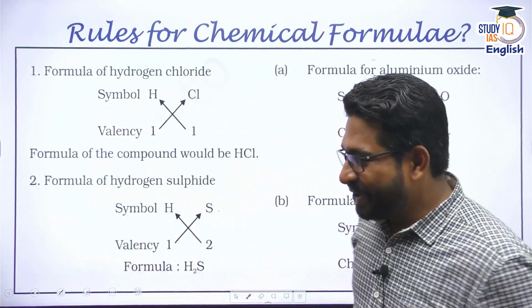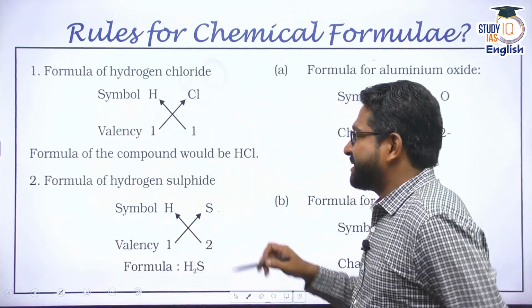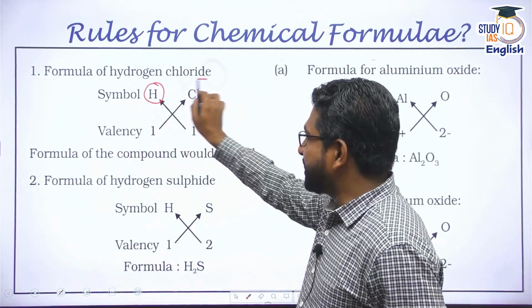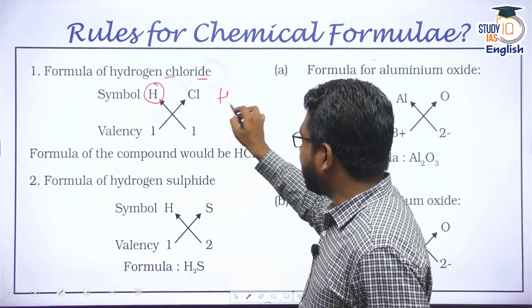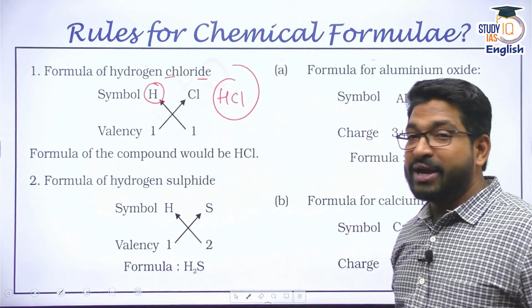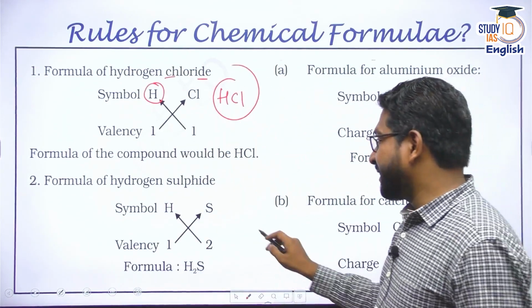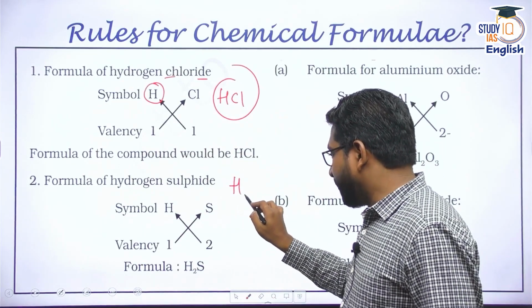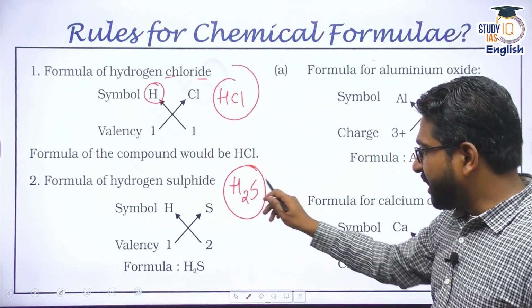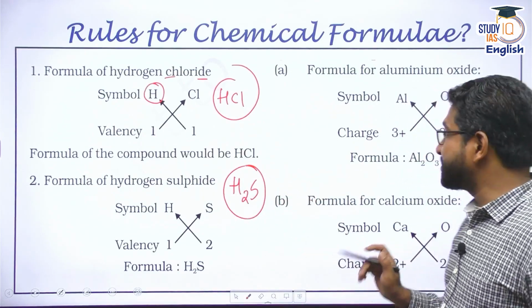Right, next, you can see some examples here. When I write HCl, H plus 1, Cl minus 1, so they both balance, and I write HCl, hydrochloric acid. Same applies here. Now H2S, hydrogen sulfide gas. Now I write hydrogen 2. Why do I need 2? Because sulfur has a valency of 2 minus. That is why hydrogen sulfide gas, H2S, is written.